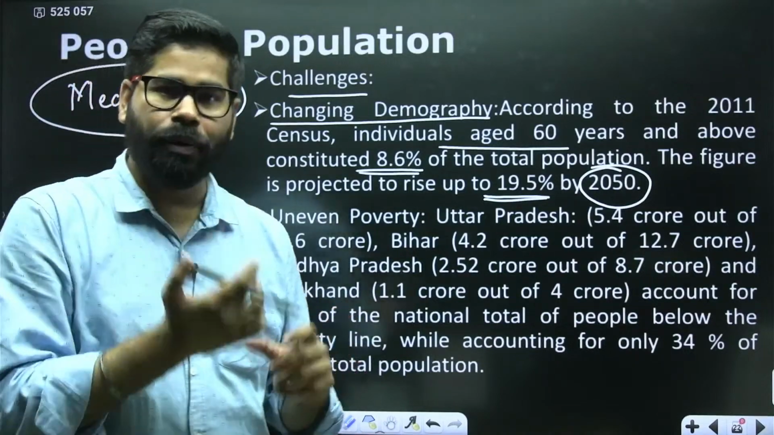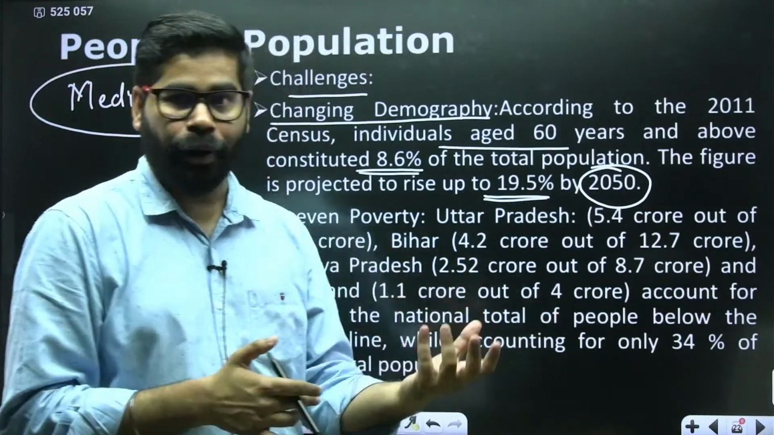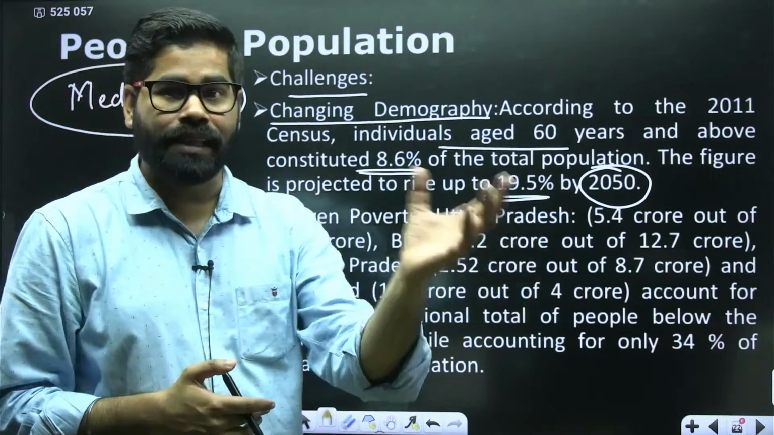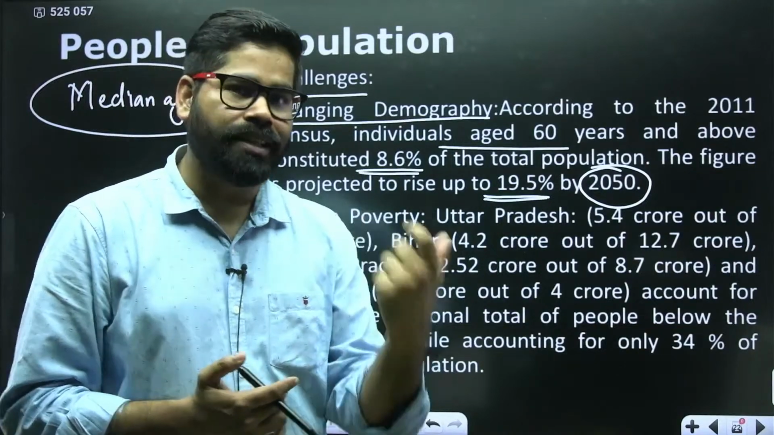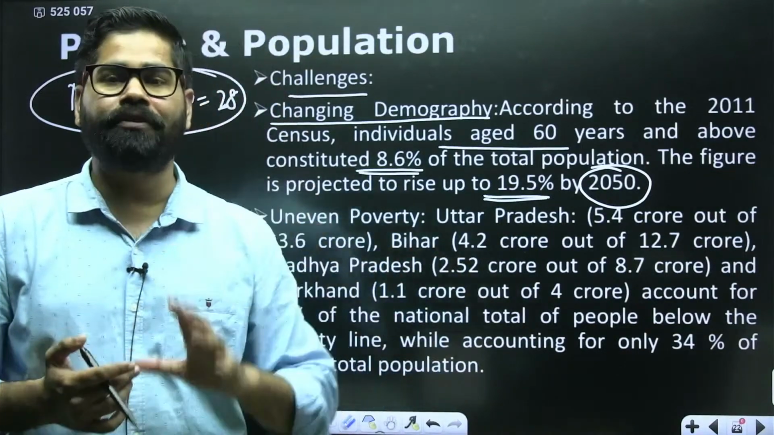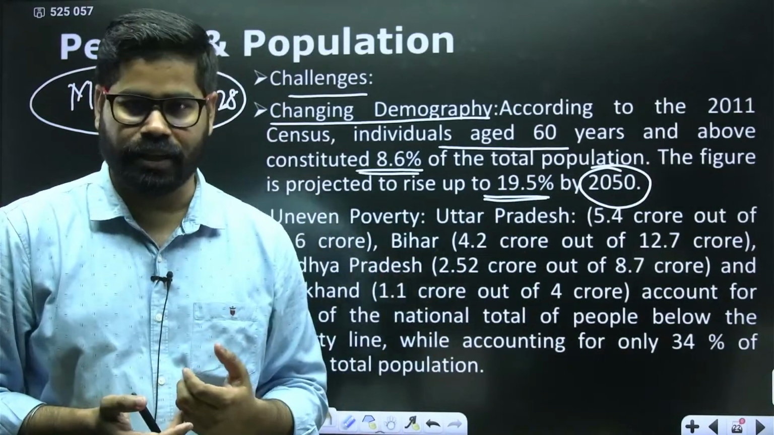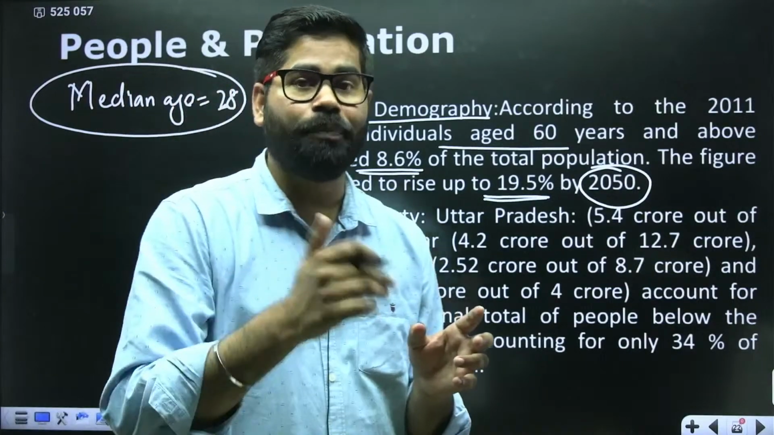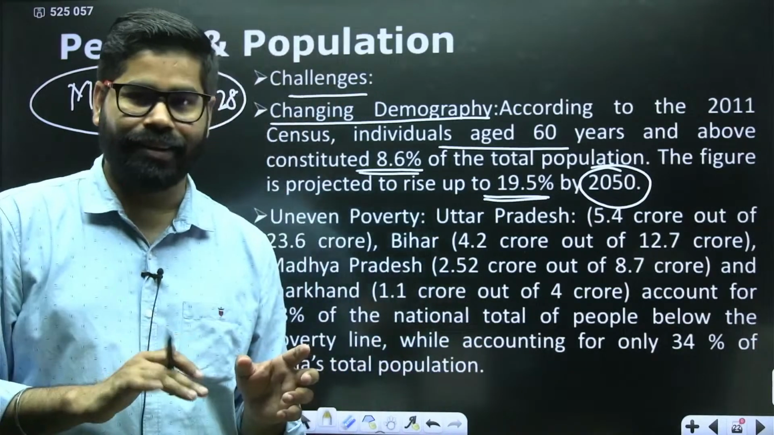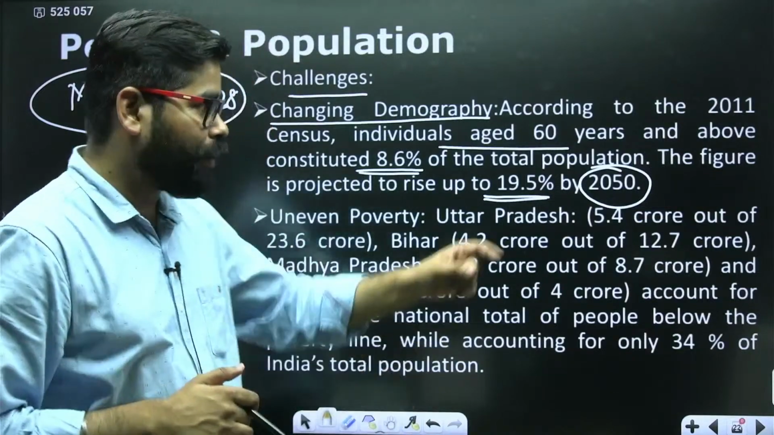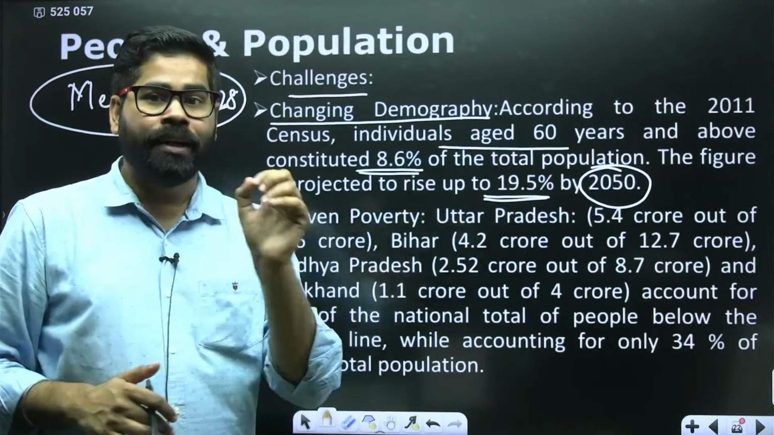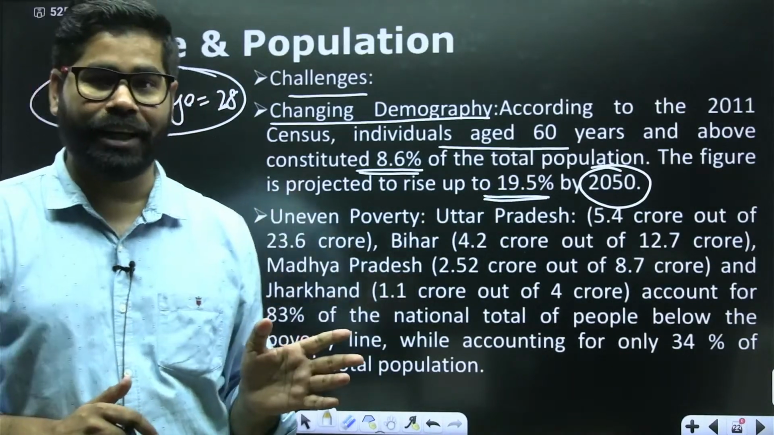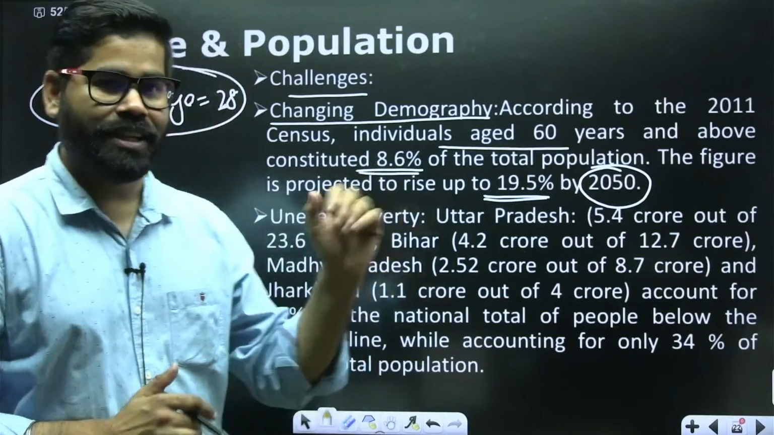You cannot expect a 70-year-old person to be as efficient as a 20 or 25-year-old young person. So this is one of the things. Our population is now gradually becoming older, and by 2050 they are going to be 20% of the population. So this is a challenge.